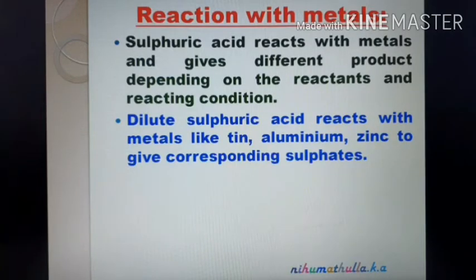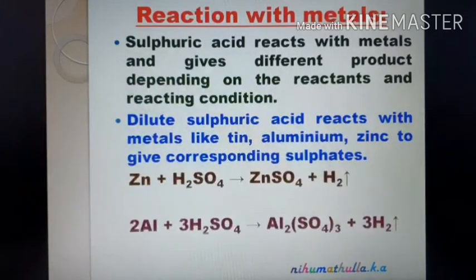Remember, with dilute sulfuric acid, metal liberates hydrogen. Zn plus H2SO4: zinc liberates hydrogen from dilute sulfuric acid and forms zinc sulfate. Aluminum, when treated with sulfuric acid H2SO4, liberates hydrogen and forms aluminum sulfate.